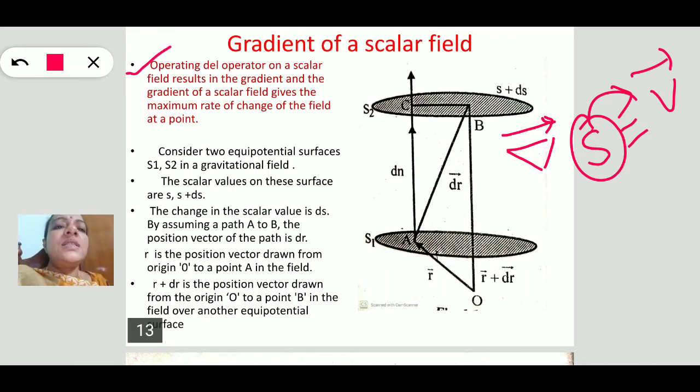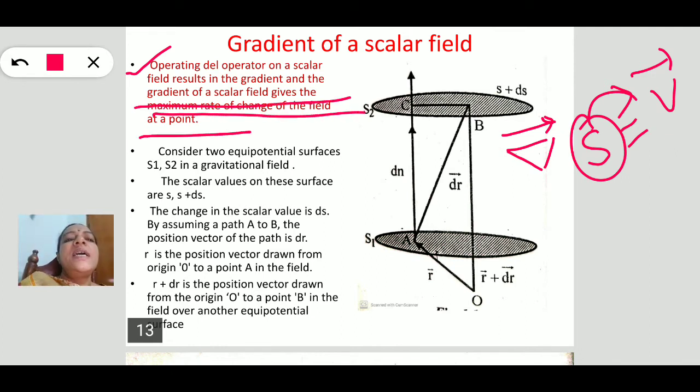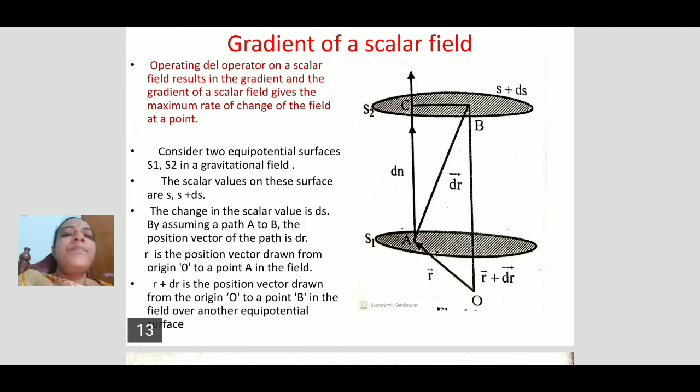Operating the del operator on a scalar field results in the gradient, and the gradient of a scalar gives the maximum rate of change of the field at that point. This is the importance of the gradient. Let us see how we understand this gradient.